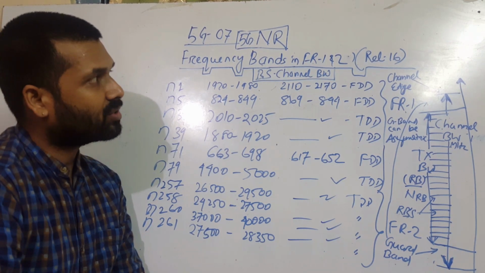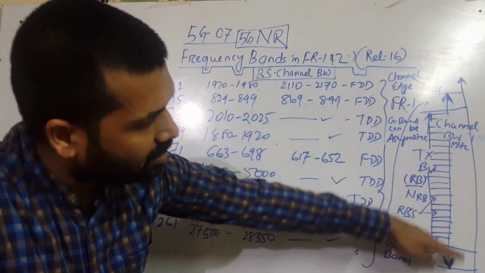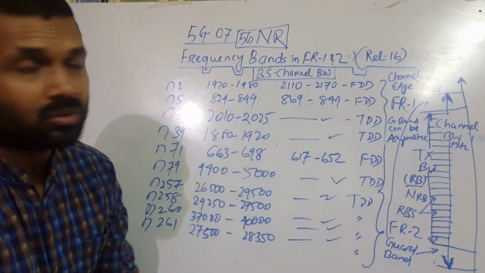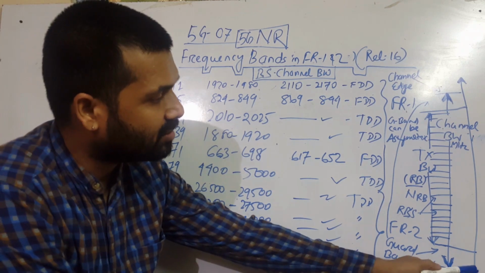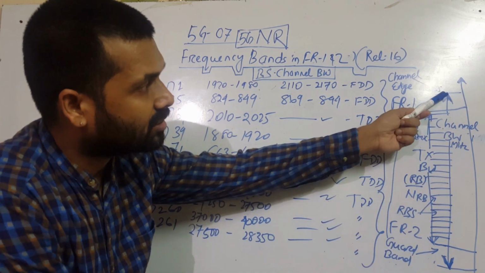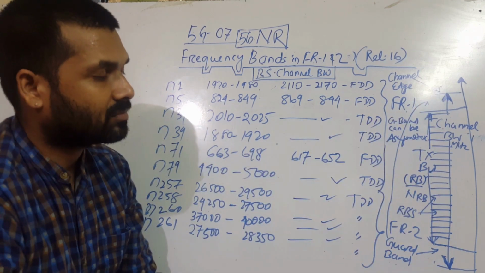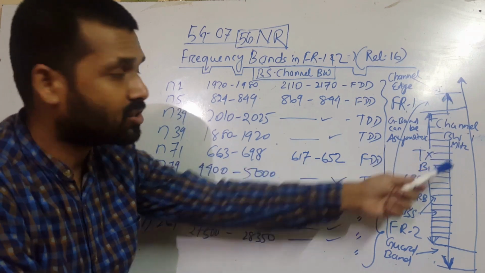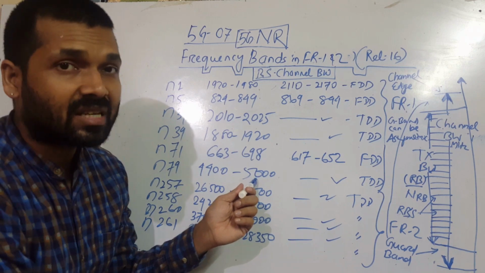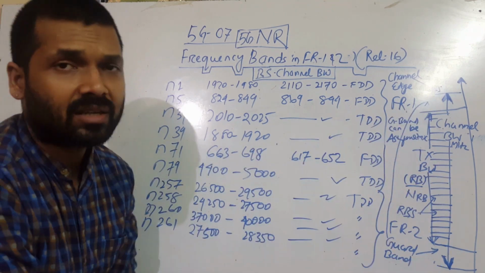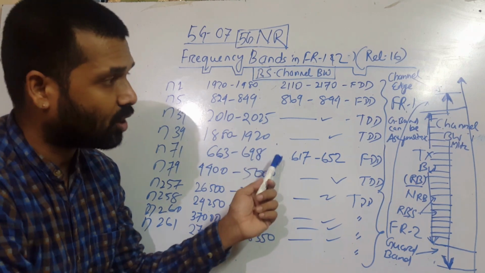Let's discuss the base station channel bandwidth. Here we have taken an example to understand how it will operate for 5G NR. You can see from here to here, this area is the total channel bandwidth, which can be 5 megahertz, 10 megahertz or 20 megahertz, depending on our operator allotment.